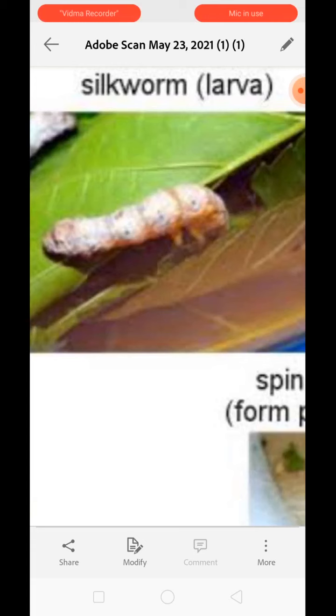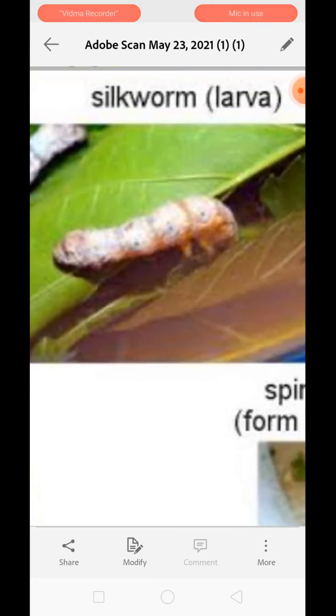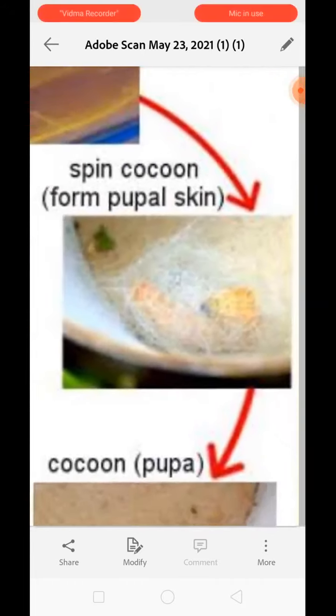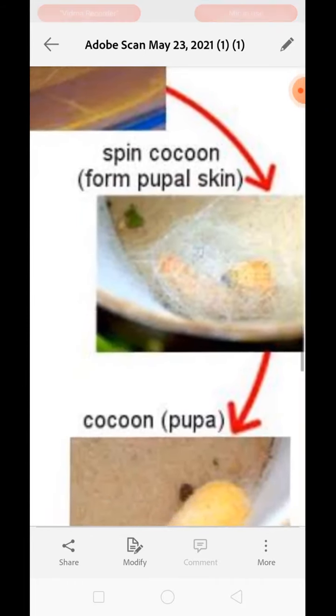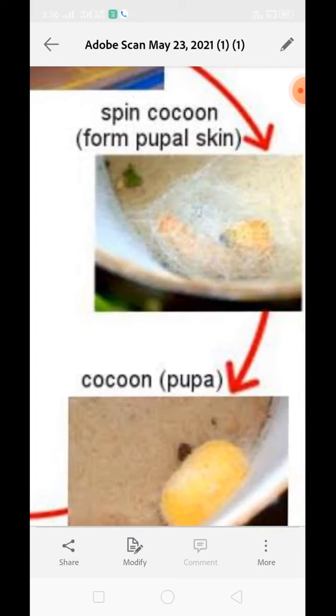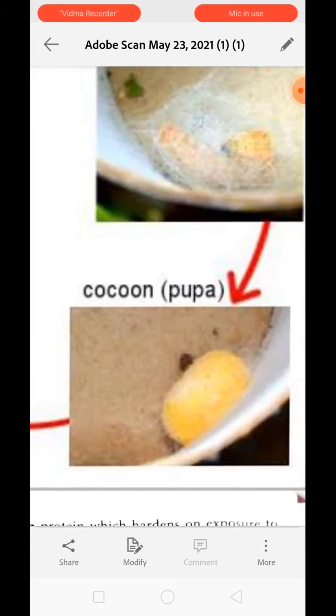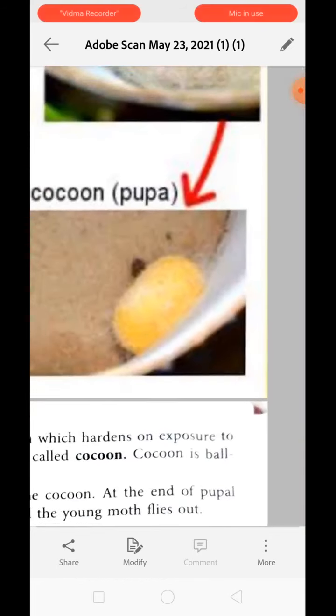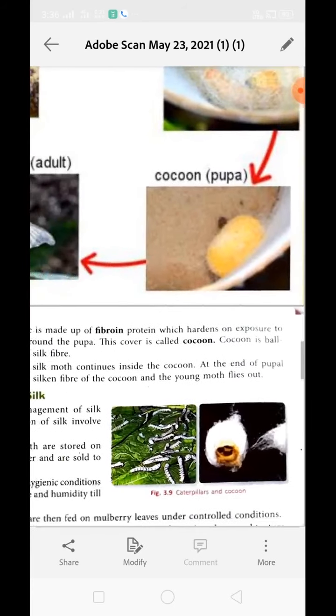This fiber is made up of fibroin protein, which covers the caterpillar that has already entered the pupa stage, like this. It gets covered around the body of the pupa, and after forming the complete cover, it will look like this. This cover is called a cocoon. A cocoon is ball shaped and is formed of silk fiber.